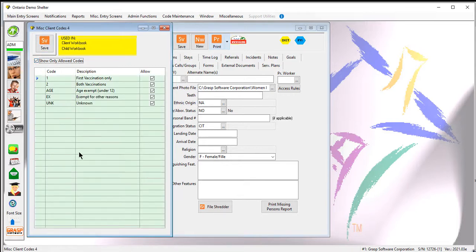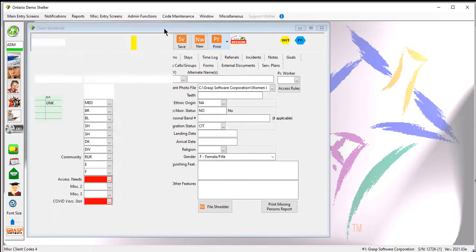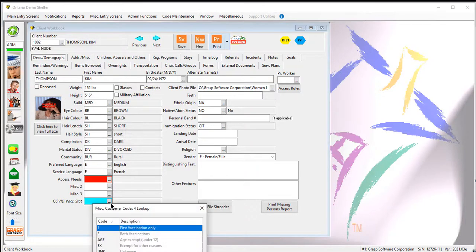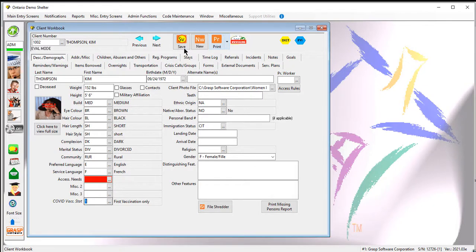Once again, you can see the codes that I've set up for that drop box are going to be first vaccination only, both vaccinations, they're age exempt because they're under 12, or they're exempt for other reasons. Some people have medical exemptions, for example. So basically now, if I go back to this client's file here, under this vaccination status, you can see I can pick if they've had 1 vaccination, 2 vaccinations, all of these choices. So I'm going to say that this client has had their first vaccination.